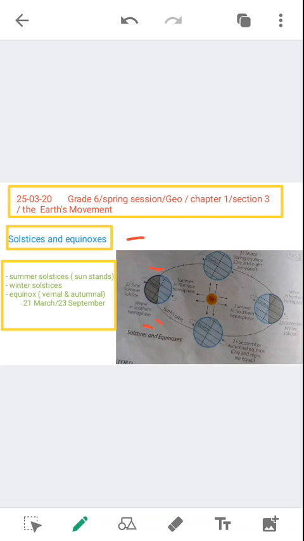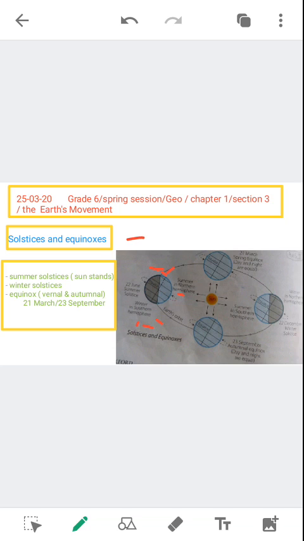So they are talking about when the northern hemisphere, this one, is tilted towards the sun, it is summer in that part of the earth. Then we will have summer here, and winter in the other part, that is the South Pole, which is tilted away from the sun.